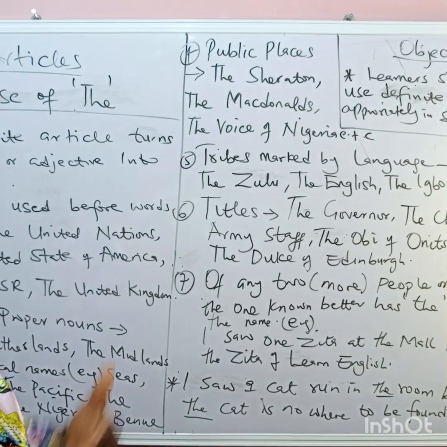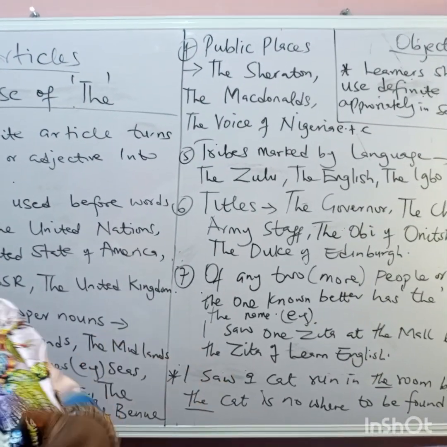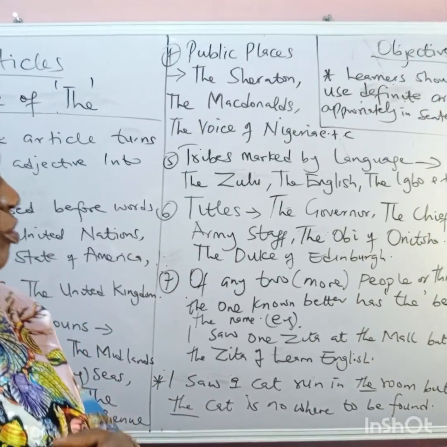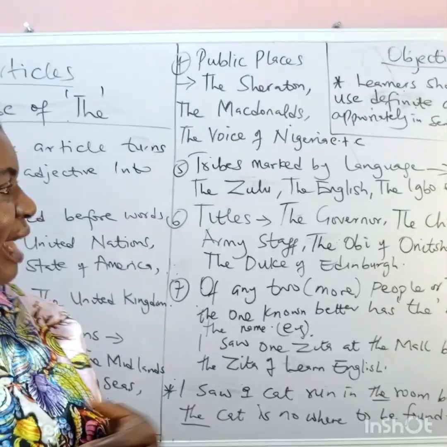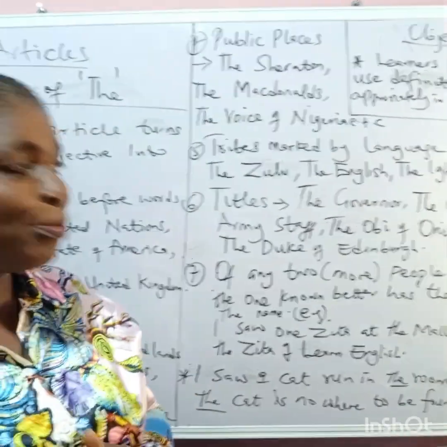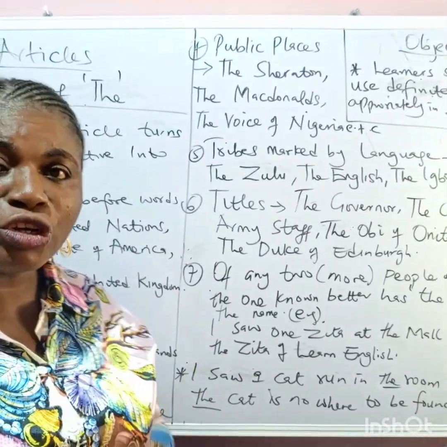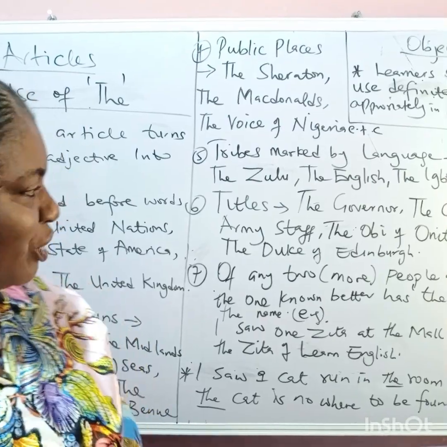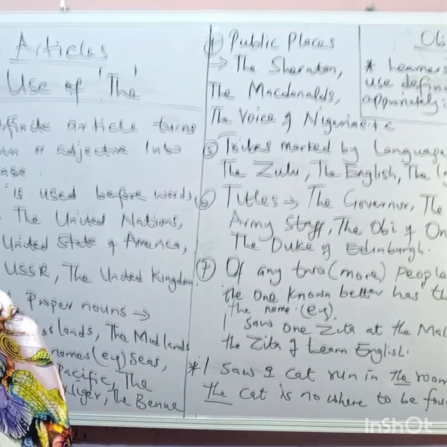Yes. Then we have titles. You use the before titles of people like the governor, the chief of army staff, the Obi of Onitsha, the Duke of Edinburgh. You use the before the words.